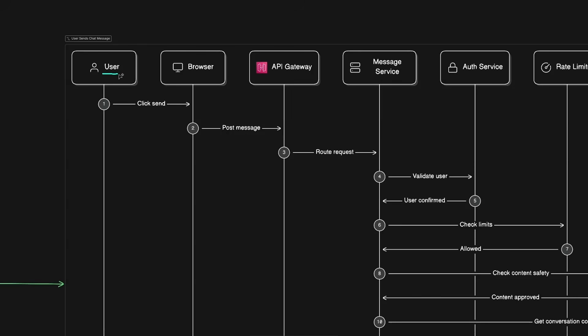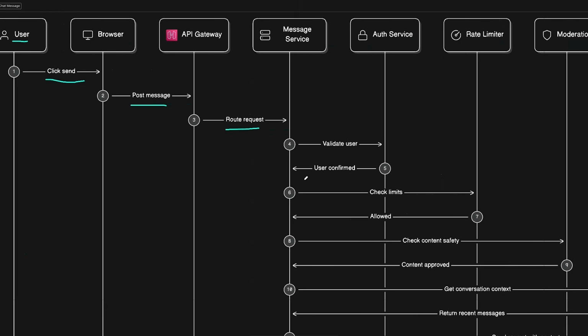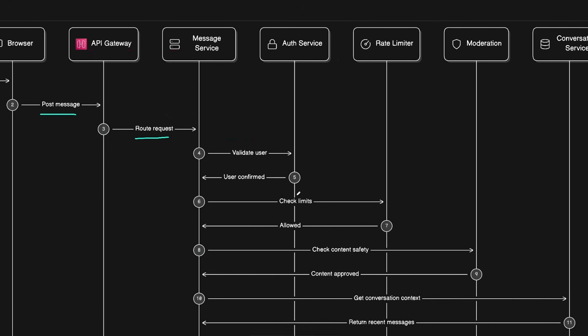Let's say a user loads the account and wants to send a message to ask AI for something. So they click send, and then the browser makes a request to post this message. So it comes to the API gateway, where we first of all route the request to the message service, and then the message service handles the rest with other services. Like first of all, it validates the user, meaning it loads the user subscription quota info and how many tokens they have per their tier and how much of that is already consumed.